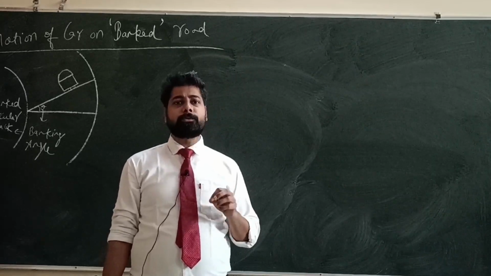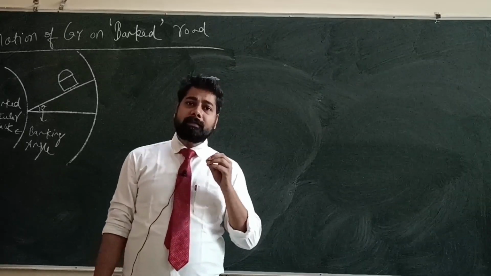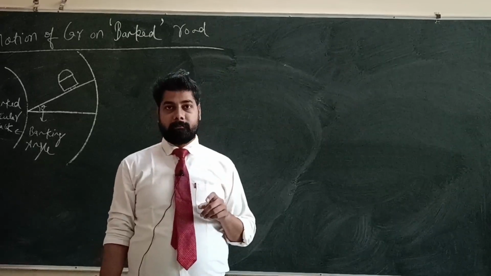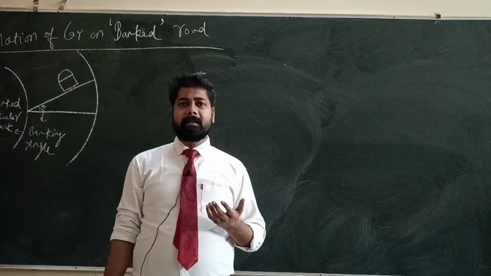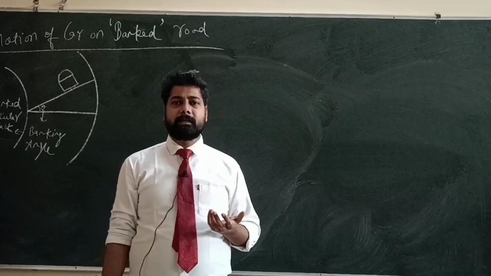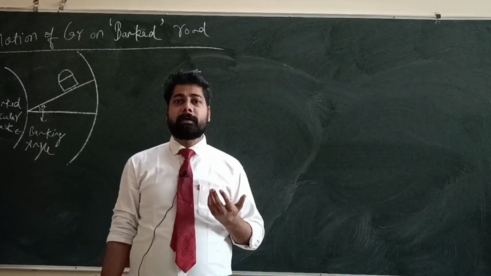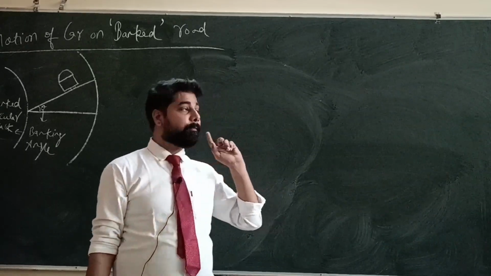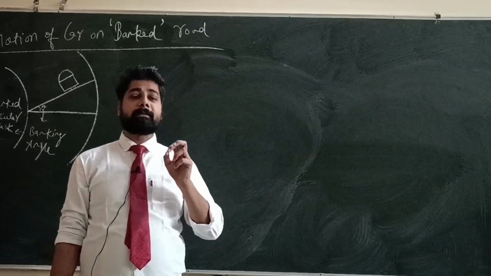Banked roads are those roads which have some kind of inclination, and on that inclined road we have to take a safe circular turn. We can see many examples of banked roads. For instance, if we are moving our car in a hilly region and we have to take a circular turn, that case will be a type of banked road. So on that road we have to take a safe turn.